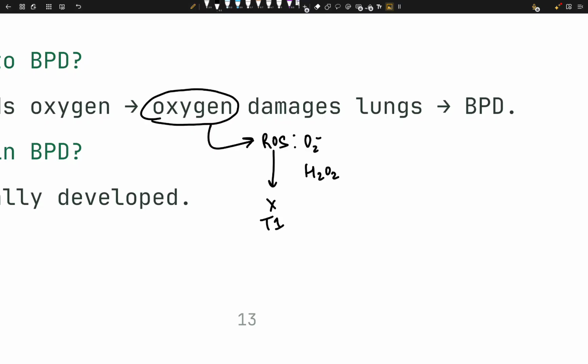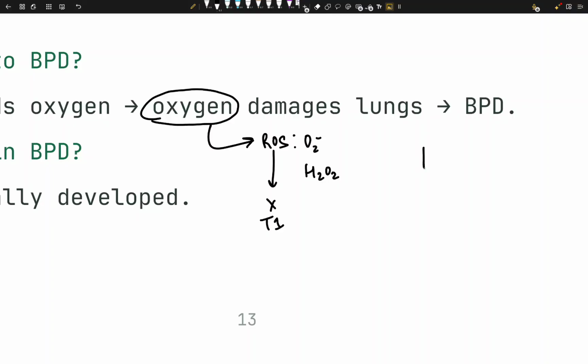So ROS damages them, right? Now I told you if the baby is premature, type 2 pneumocytes are not developed, right? You need time. These type 2 are cuboidal, they are super complex, and we need time for them to develop. So what's going to happen? Type 2 is not going to be developed.